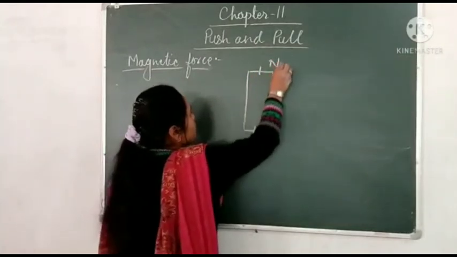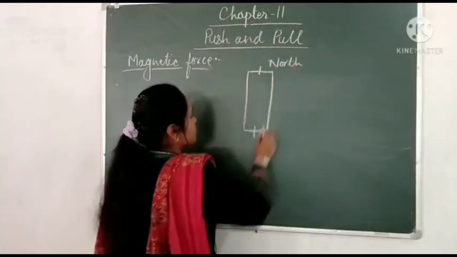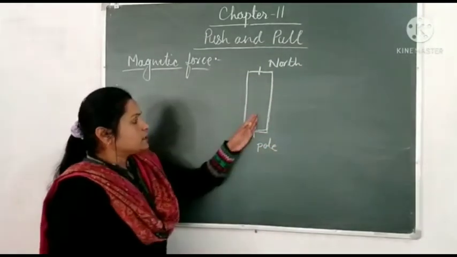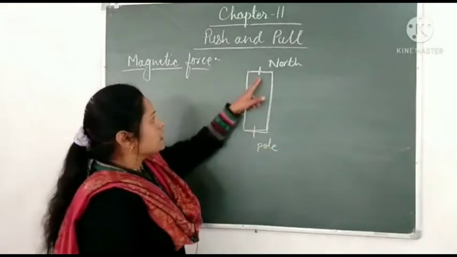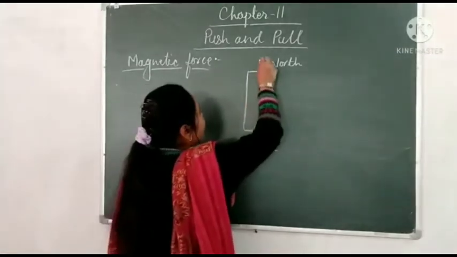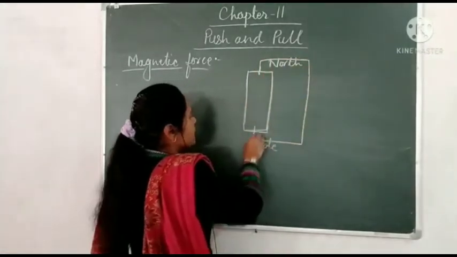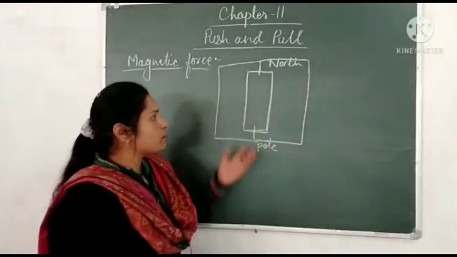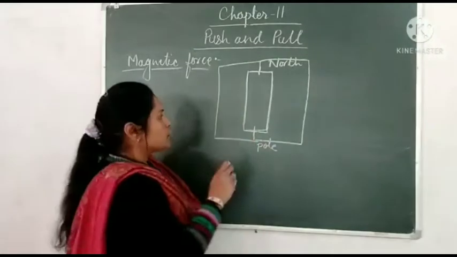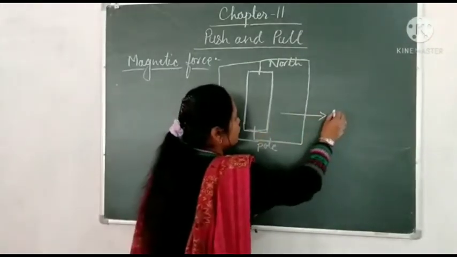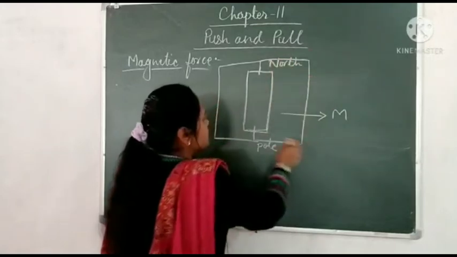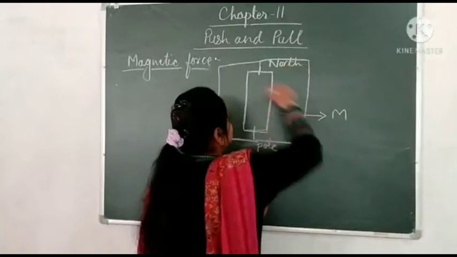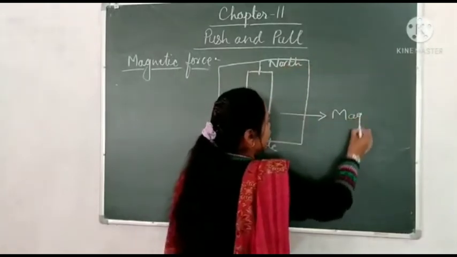This is called North Pole and this is South Pole. So magnet possesses a force which attracts magnetic substance from a certain distance. For this, it makes a magnetic field. So from a certain distance, it can attract magnetic substance. So this distance is called magnetic field.